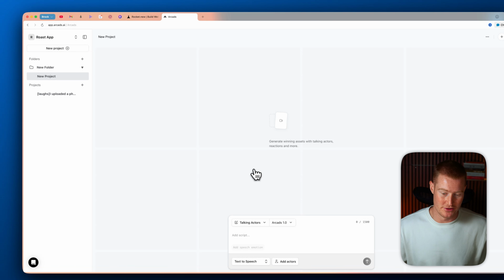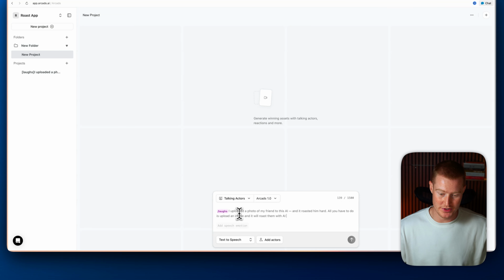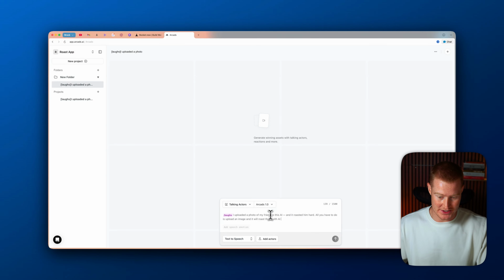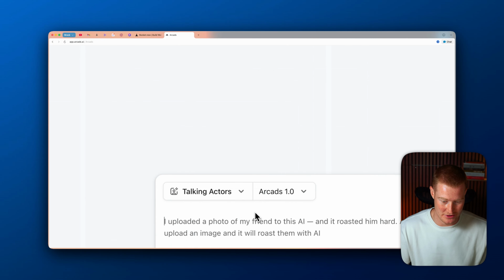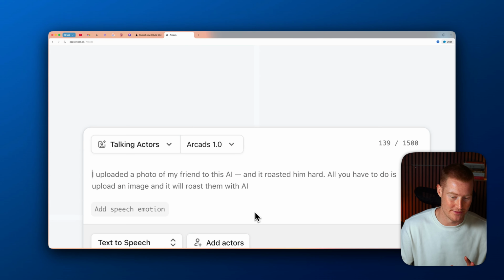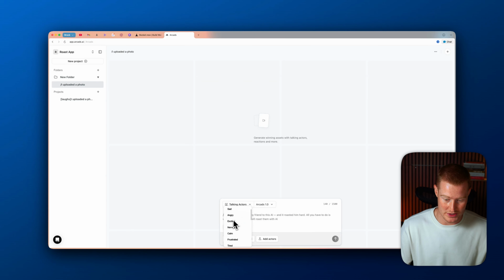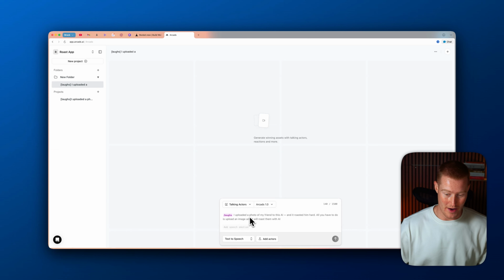All right, so the first thing I'm going to do is let's just test the talking actors feature first. So what this will do is take one singular actor and they'll basically just say exactly what I prompt for it to say. So as you can see, I just basically selected talking actors, and here is what I'm going to have our actor say. So I uploaded a photo of my friend to this AI and it roasted him hard. All you have to do is upload an image and it will roast them with AI. And then at the beginning of that sentence, I'm going to click / and then click on laughs. So you can add emotion to all of your different talking actors here. So I'm going to start with that.